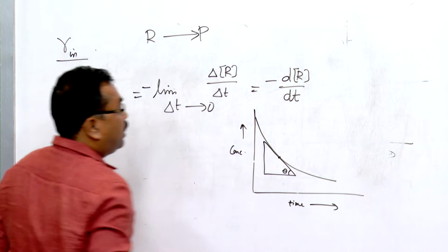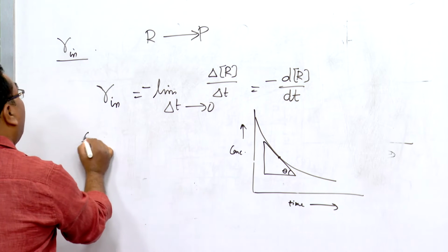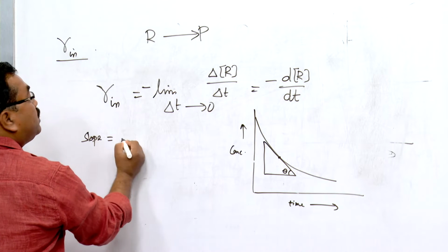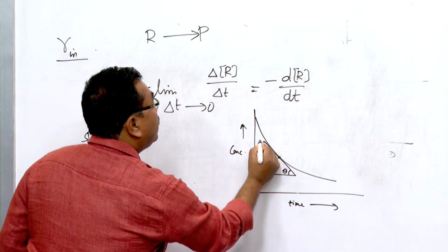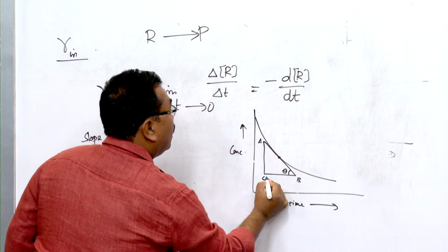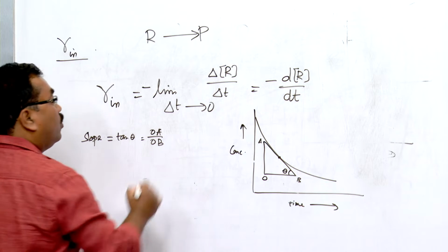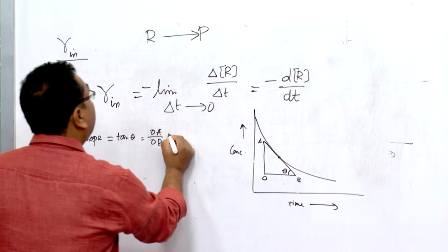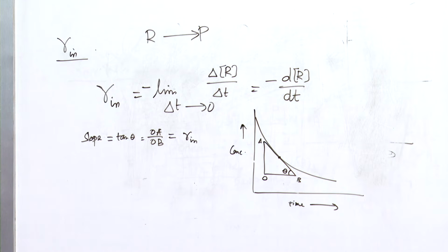This is the angle theta, and the slope of the tangent is equal to tan theta. If this is O and this point is B, this will be equal to OA by OB. So, that is your instantaneous rate. Graphically we can get the instantaneous rate in this way.